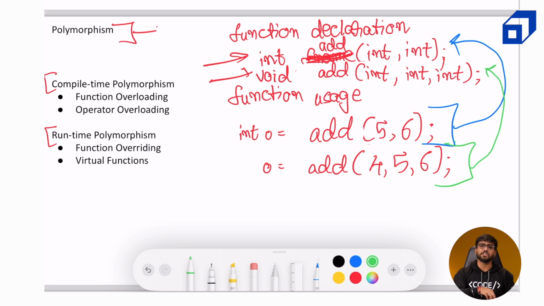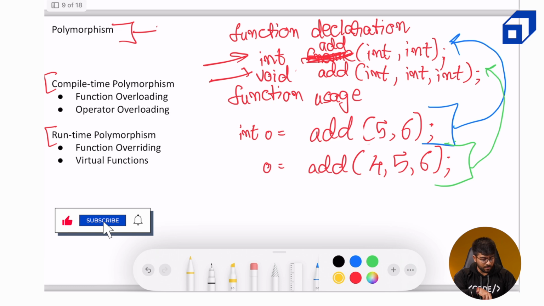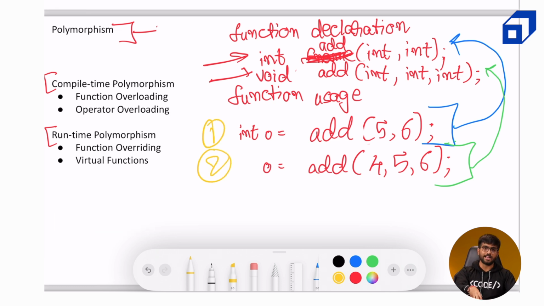So at the compilation time, we know that whenever that particular statement is executed, okay, let this be line number 1 and let this be line number 2, at the time of compilation, we know that whenever line 1 is executed, it should be calling the first function, and whenever line 2 is executed, it should be calling the second function.